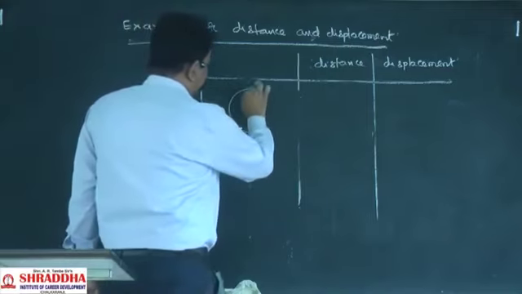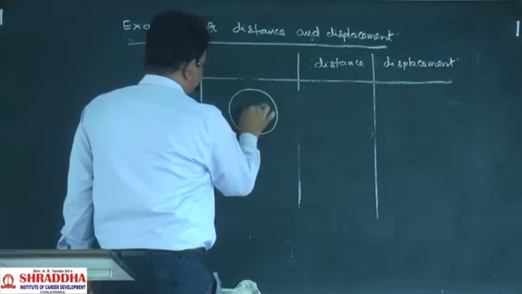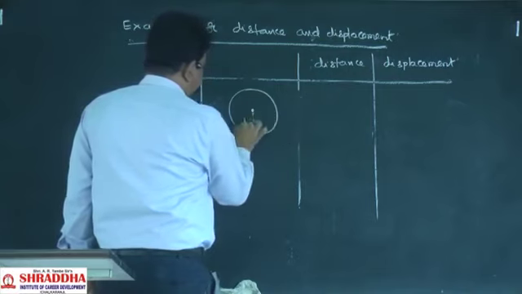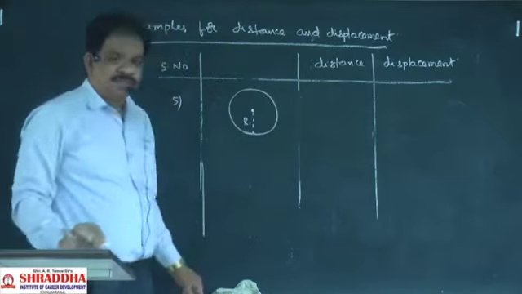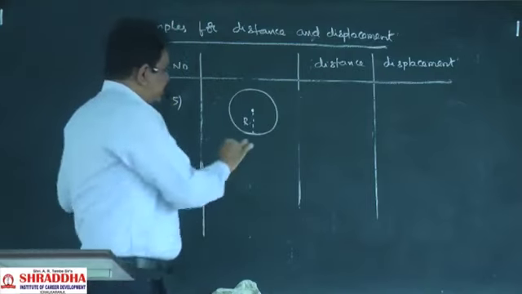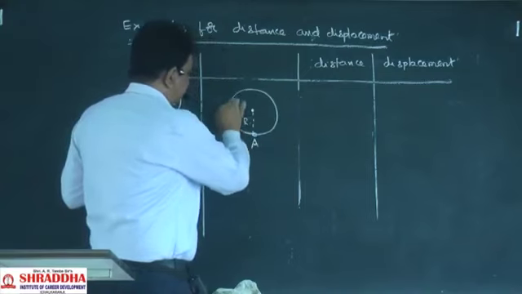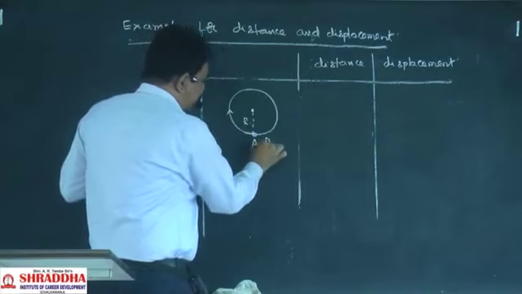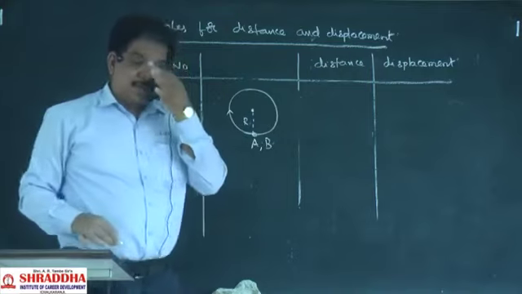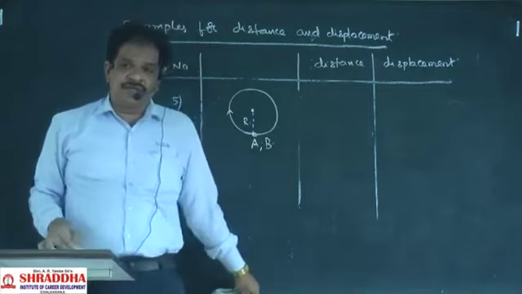Body is moving in a circular path of radius R. It started from the point A and again it came to the same point A after making one rotation.